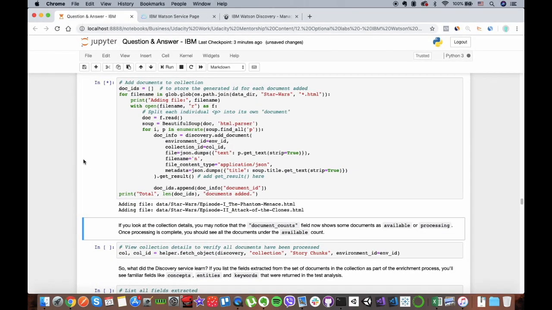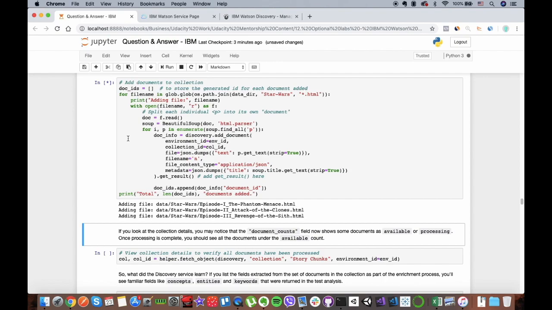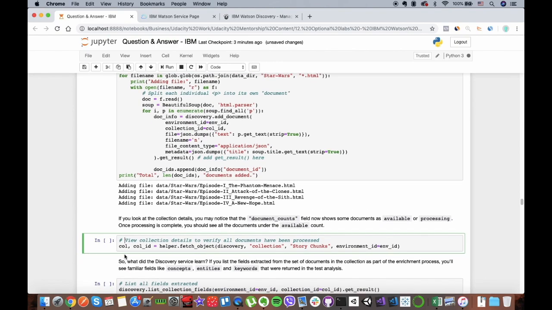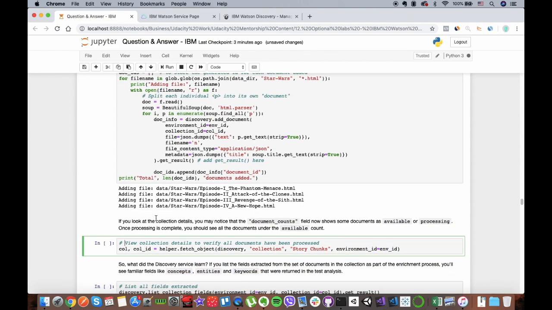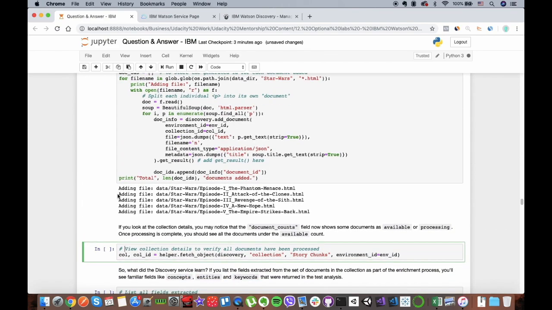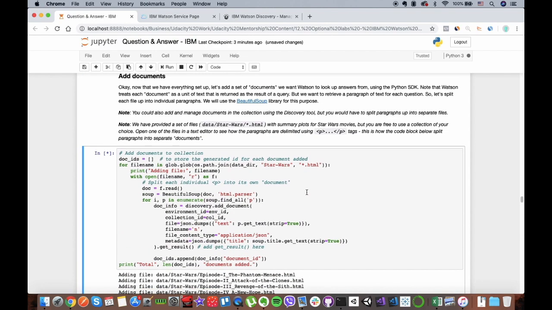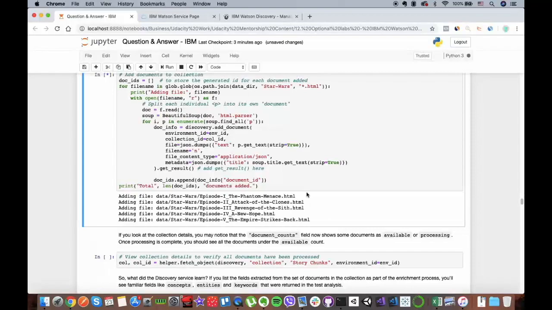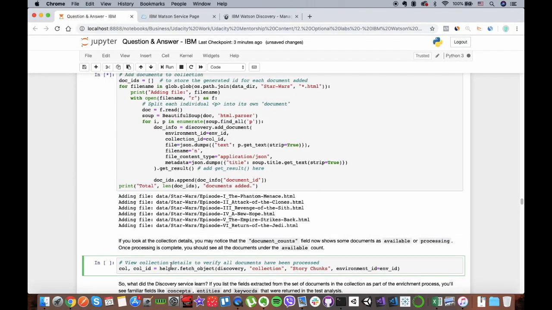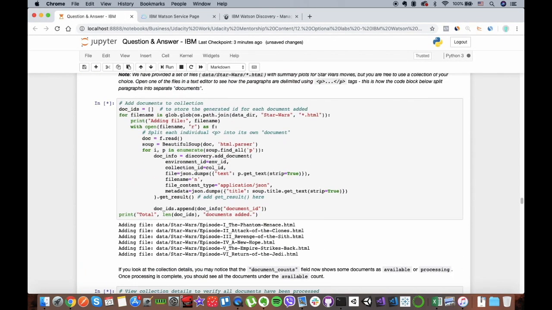After adding, you can take a look at the collection details with this cell. If you look at it, you will see that it adds all of these HTML files one by one, so it might take a while. Let's also run this cell for viewing the collection details.